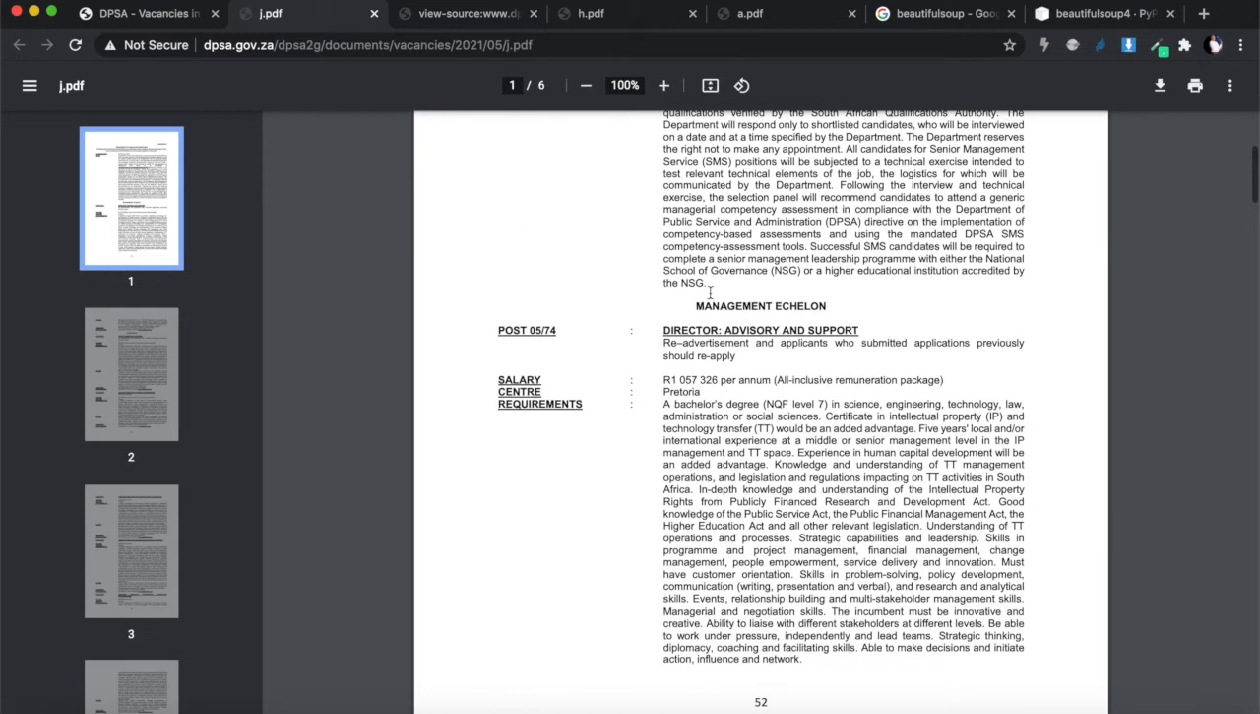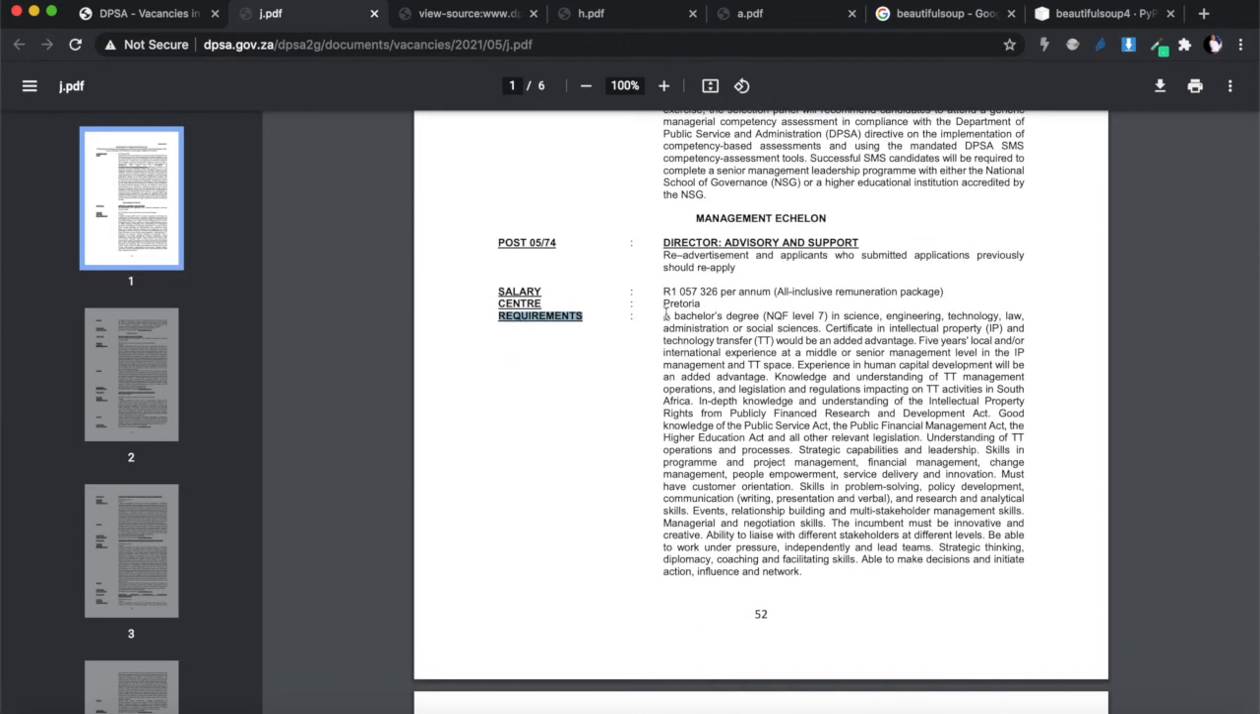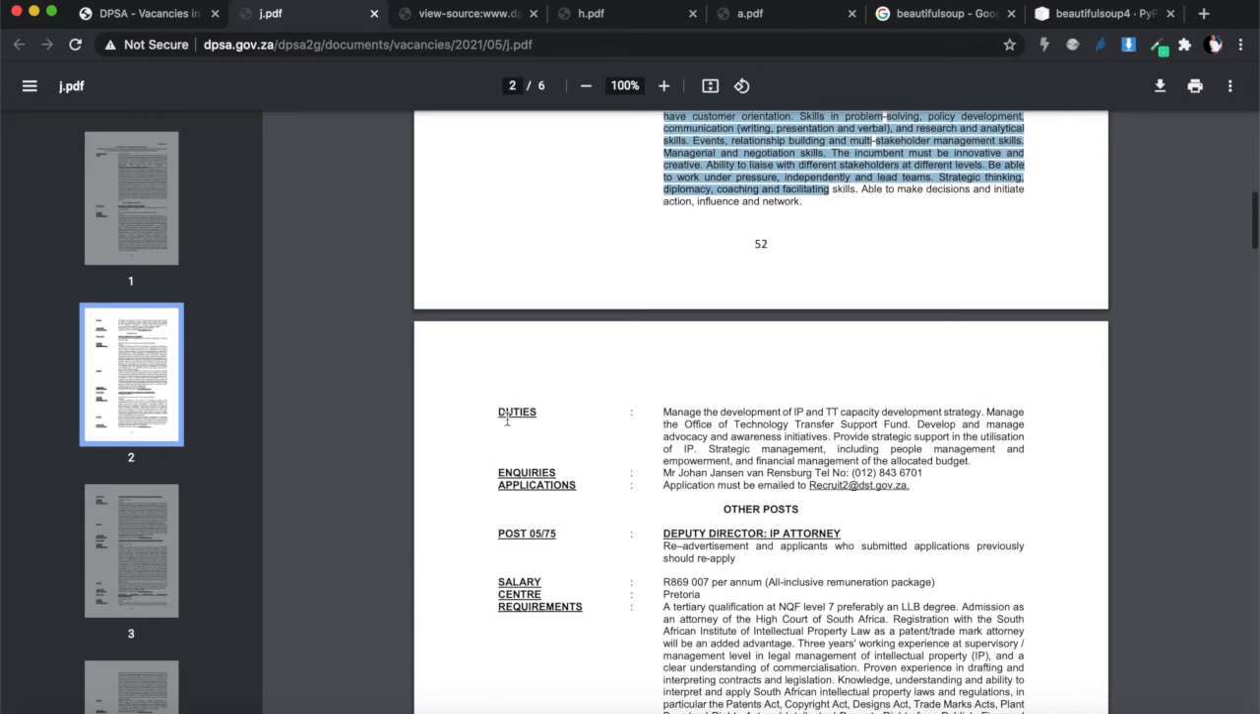So if you see here, you'll have posts at the top. Let's say this is the first position. There will be a post number, and then a title of the job, so the job is director, advisory, and support. Then there'll be a salary, and they'll show you what the salary is. Then there'll be a center, which is the location the job is based on. Then there'll be the job requirements, which will be a paragraph, and after that there will be duties, which will be another paragraph. Then there'll be inquiries and a paragraph, and then applications and something else.